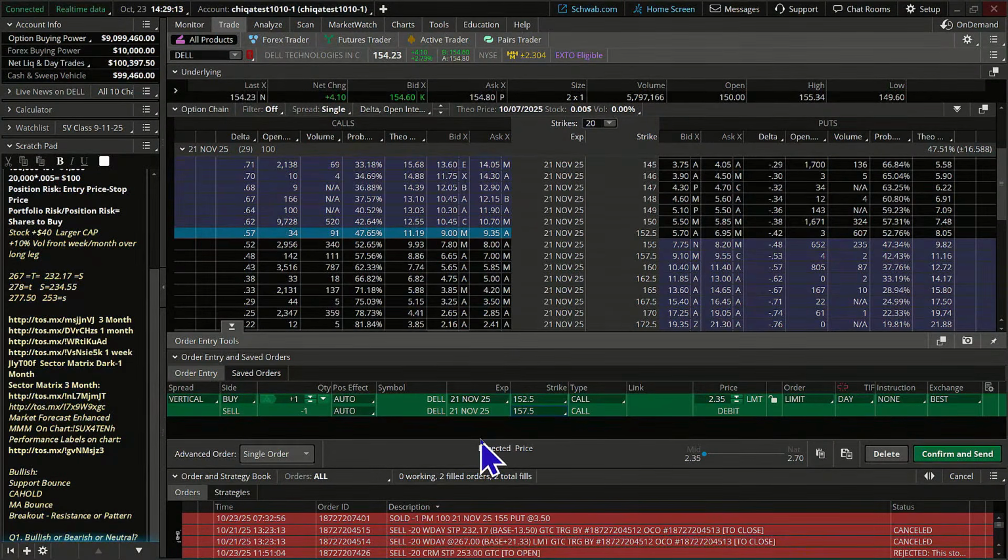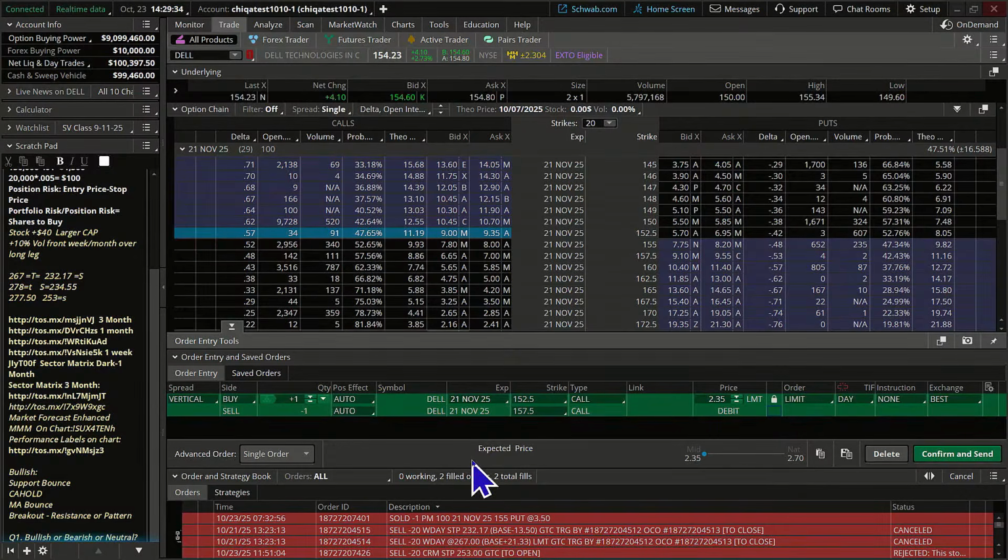All right. So we would be in this case risking 235 to make what? To make $5 minus 235, right? That's the difference in the spread, which puts us at about what? 265. So we'd be risking 235 to make 265.